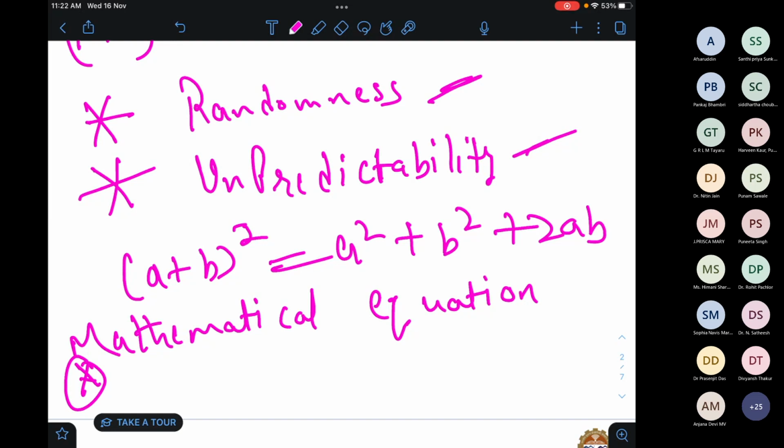For example, I wrote one equation here: (a plus b) whole square equals a square plus b square plus 2ab. This is a very basic equation of mathematics, and we put in any values of a and b and get a result. Any random number, any unpredictable output, those numbers are called random numbers. So this is the equation.